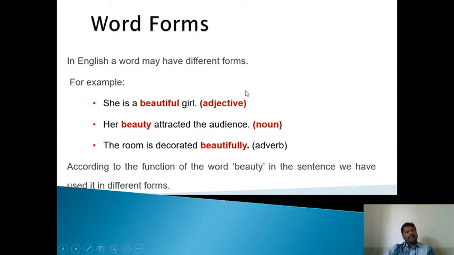I drink water every day. Here water is a noun. I water plants every day. See, the word water is a verb. The part of speech of the word will change. Understand?